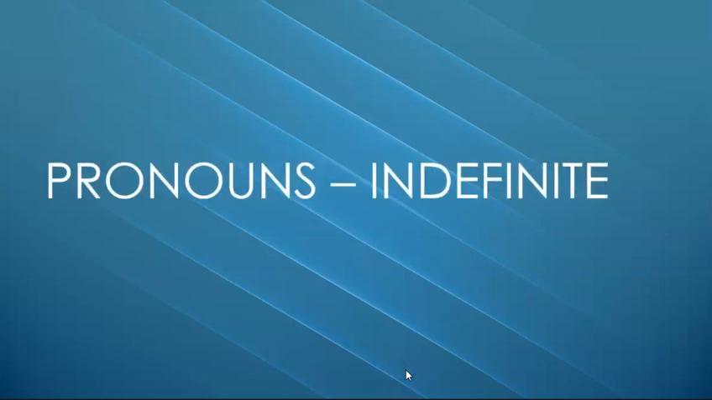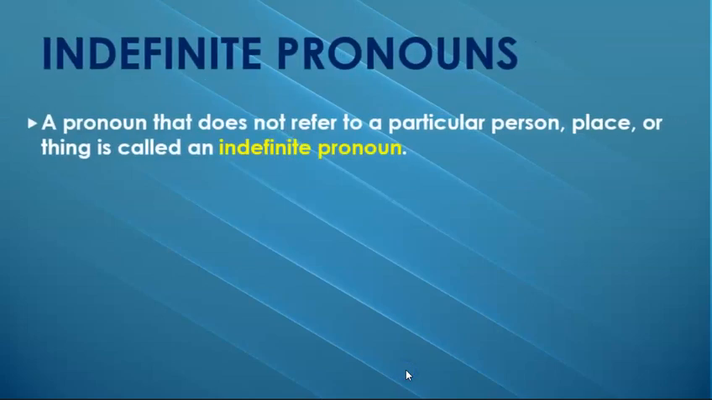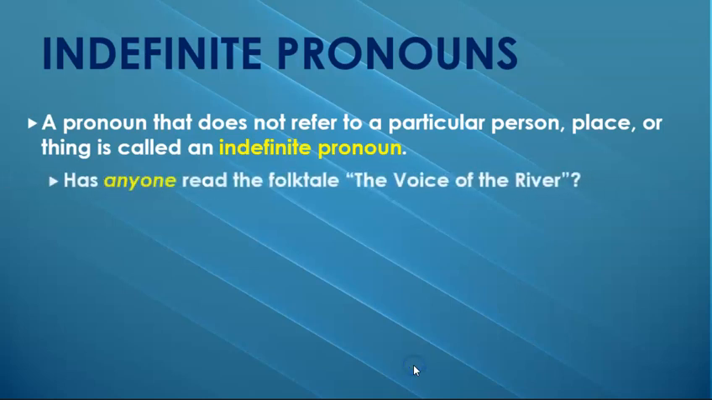Okay, so this lesson is on indefinite pronouns. Indefinite pronouns are pronouns that don't refer to a particular person, place, or thing. So they refer to a person, place, or thing, it's just not definite. We're not sure what person, what place, or what thing is being referred to.